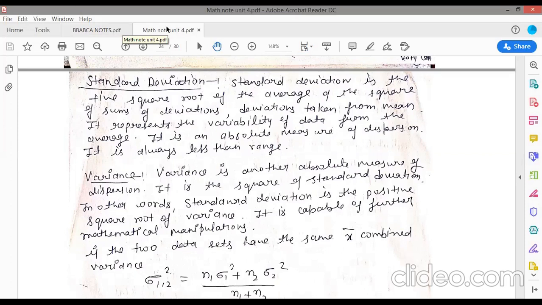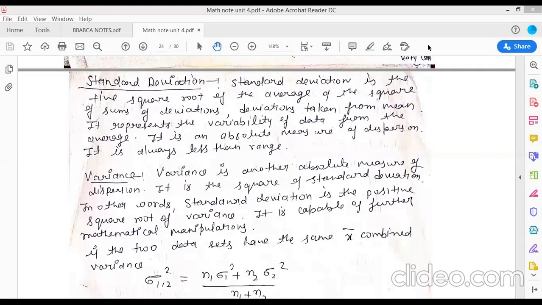Now, how to measure the dispersion or variation? To measure the dispersion or variation, we have three to four methods, and the first method is standard deviation. So what is a standard deviation? In statistics, the standard deviation is a measure of the amount of variation or dispersion of a set of values. We can also say that it is the measure of dispersion of a set of data from its mean.